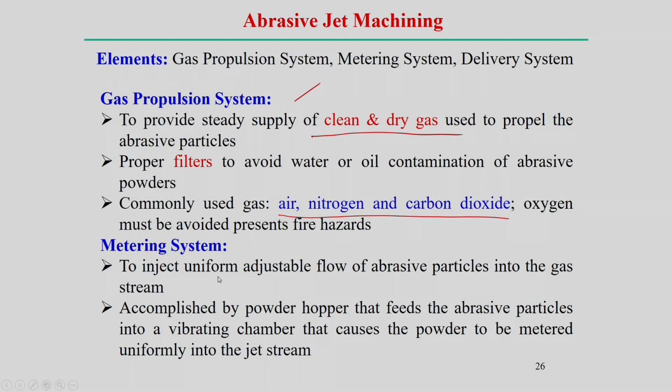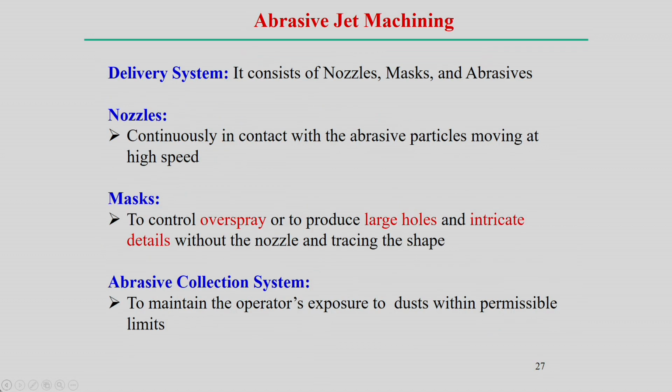Mixing system: it adjusts the abrasive particles into the gas stream. This is the powder hopper that feeds the abrasive powder into the vibratory chamber, where the abrasive particles are mixed with the carrier gas, and from that point it creates a uniform jet.